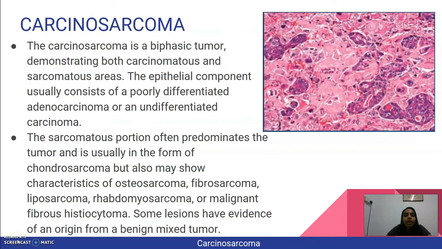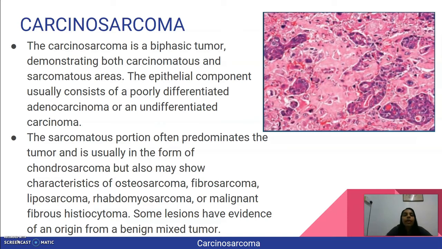Next, I'll be talking about carcinosarcoma. Carcinosarcoma is a very rare tumor. Most of the cases are usually seen in the parotid gland, but it may also be seen in the submandibular gland and minor salivary glands.